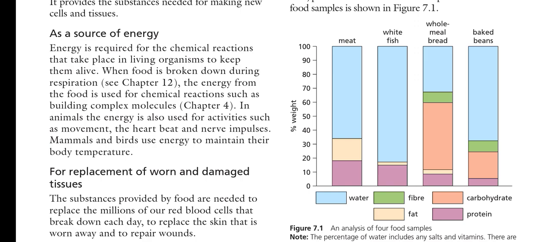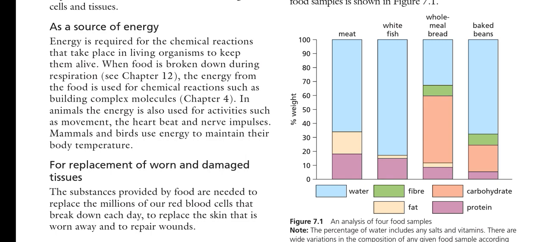The next use of energy, or we can say food, is for the replacement of worn and damaged tissue. It is just like the replacement and maintenance of the worn and damaged parts. To repair, we need energy to repair our cells, our tissues, our organs, our skin.